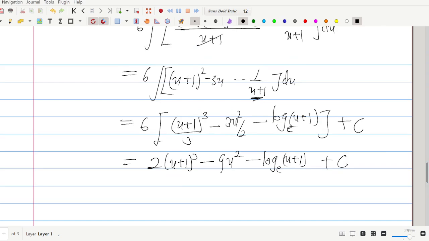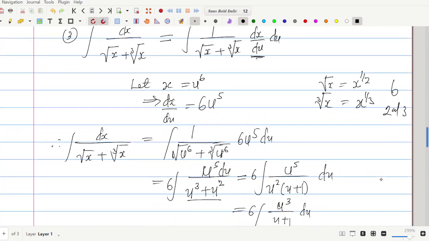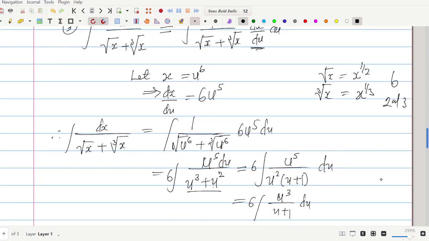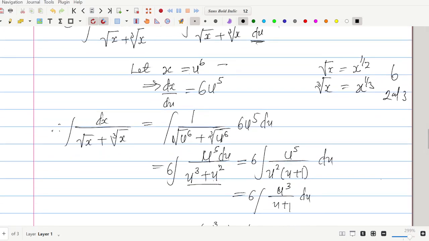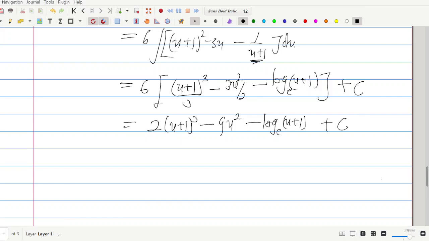Now, this is the result, but we have to replace our u in terms of x. Now, we said initially let x be u to the power of 6. Now, if x is u to the power of 6, it means that u is equal to the 6th root of x. All right. So in the place of u, we shall put the 6th root of x there. So we come over here and do so. We now have this as 2. In place of u here, I'll put the 6th root of x. All right. Then plus 1 to the power of 3 minus the same thing follows.